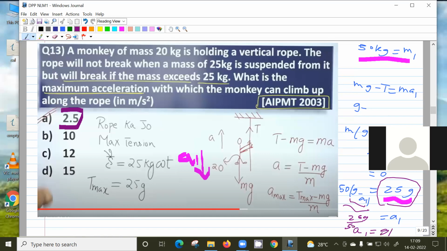Okay, so if it is coming down with an acceleration of g by 2, it will not break. It's a limiting case. And if the acceleration is greater than g by 2, then it will not break. If the acceleration is less than g by 2, it will break. So this downward acceleration A1 should be greater than g by 2. Suppose the acceleration is g, then the tension in the string will be 0.